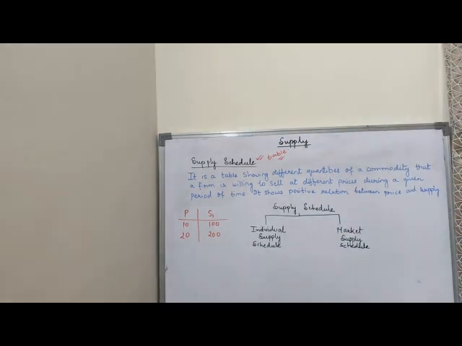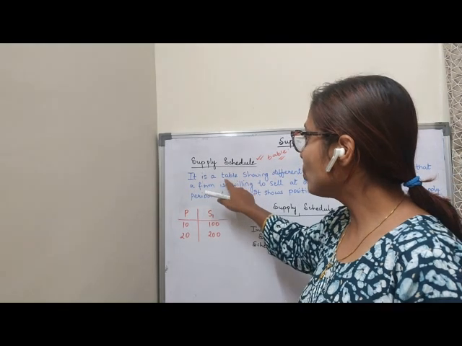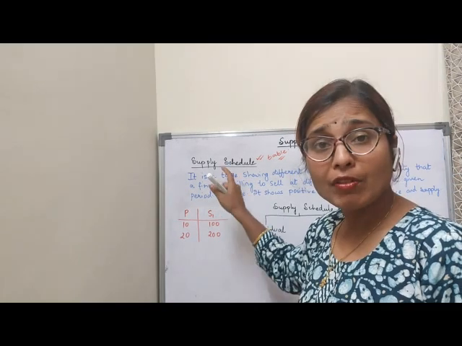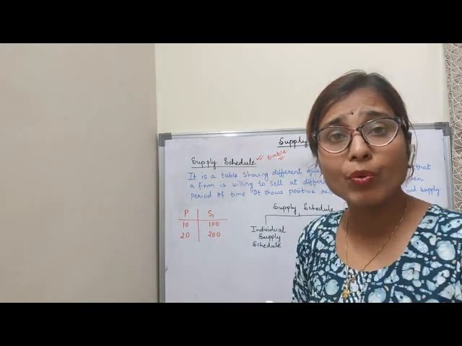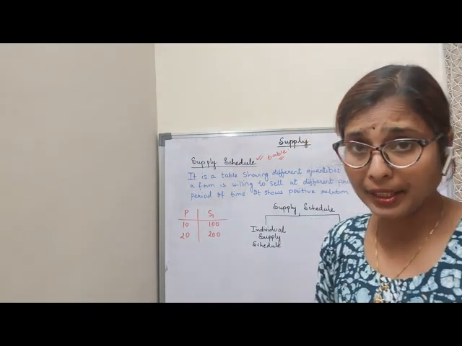That is only the supply schedule. So you have to write this word: a table, a table which shows the relationship between price and supply. Clear, children?